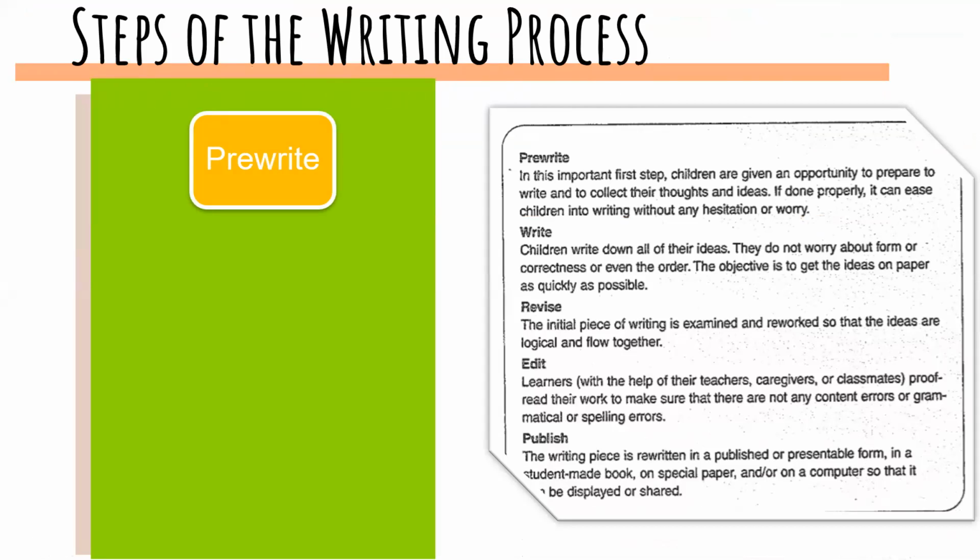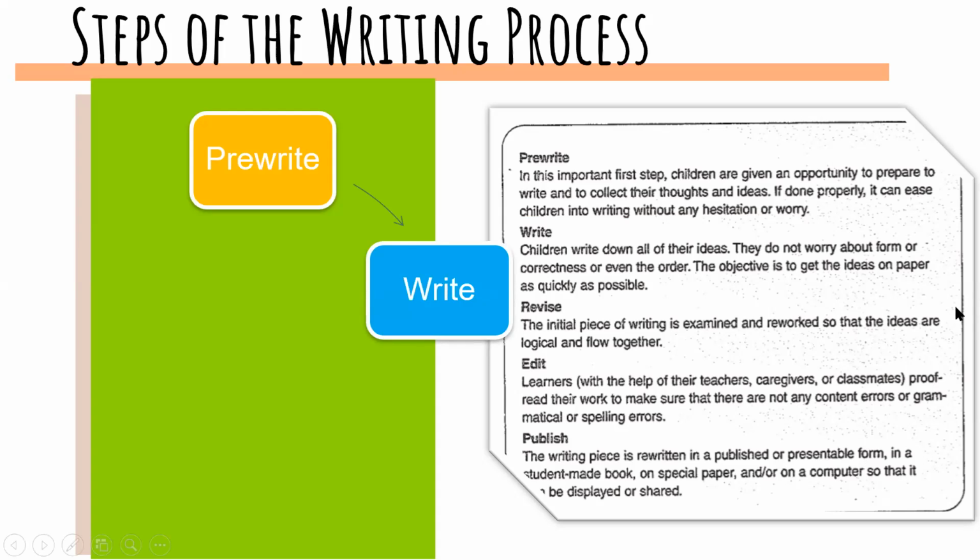Here, for example, remember when you have this teaching writing class, maybe you need to engage your students in order to write something, right? Maybe showing videos, showing pictures about a lesson. It could be a story, but you need to engage them and give them vocabulary, right? Eliciting words in order for them to have the idea. And then we have the writing, the first writing, right? Here, for example, the theory says that children write down all of their ideas.